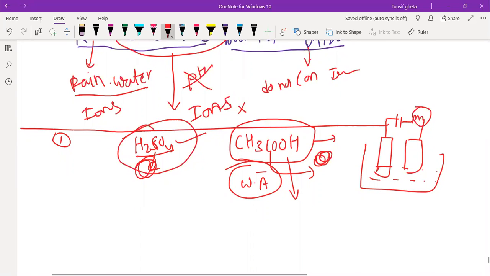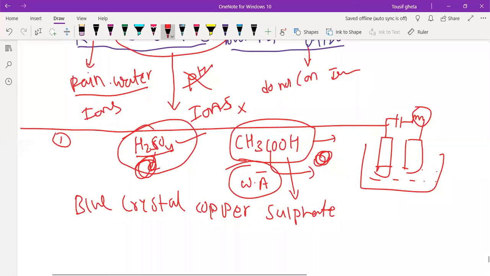Now tell me, what is the water of crystallization in the blue color crystals of copper sulfate? What are the water of crystallization in this?